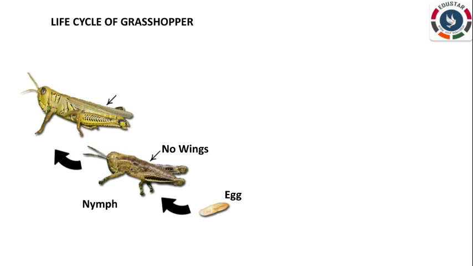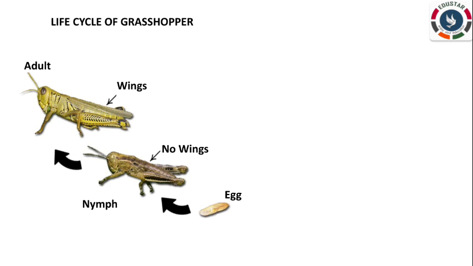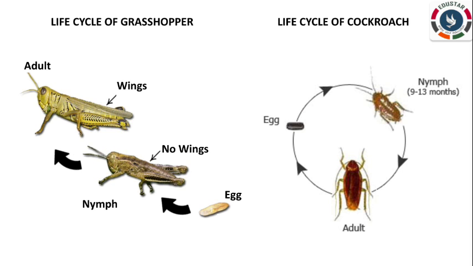After molting several times, they become adults. It has wings. So the same process will continue for the life cycle of cockroach. The young one of cockroach is called nymph. After a few months, it will become an adult.